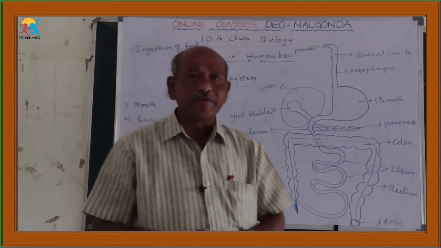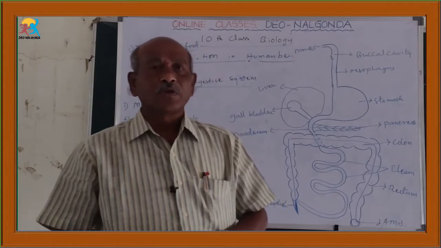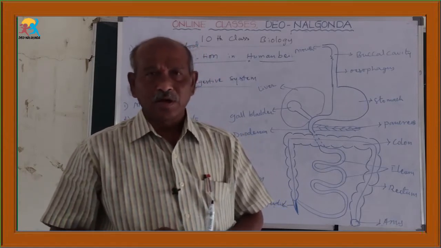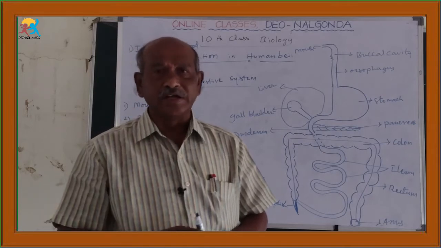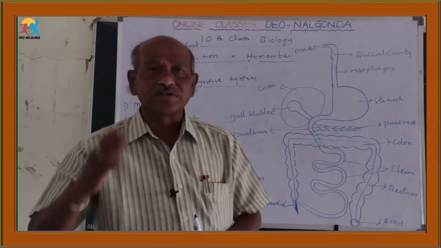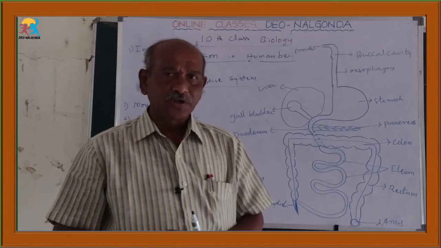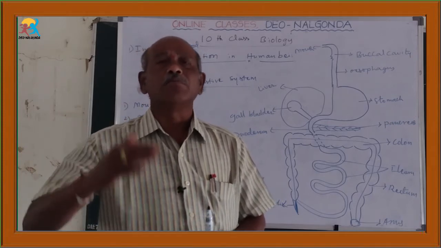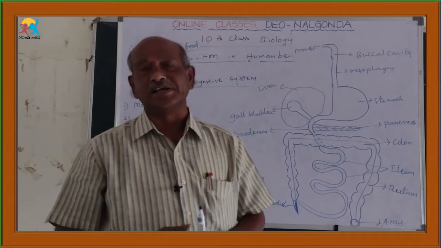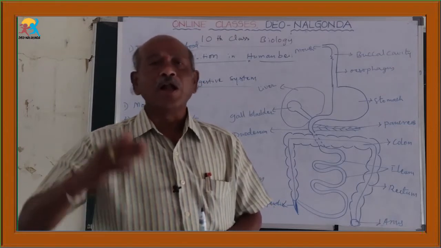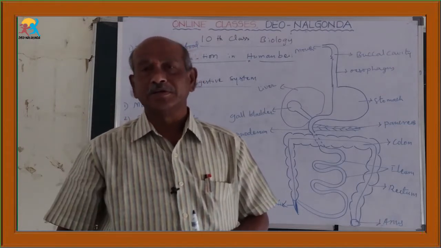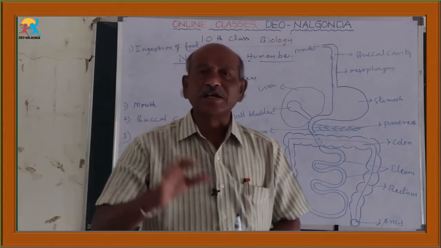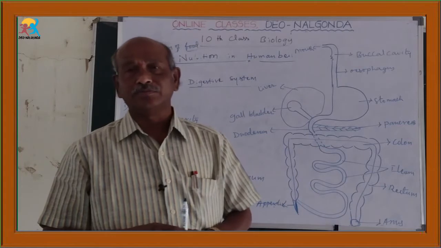In this buccal cavity, there are 32 teeth present. The upper jaw consists of 16 teeth, the lower jaw consists of 16 teeth. With the help of these teeth, we can masticate our food materials. Also in the buccal cavity, salivary glands are present. They secrete the saliva.